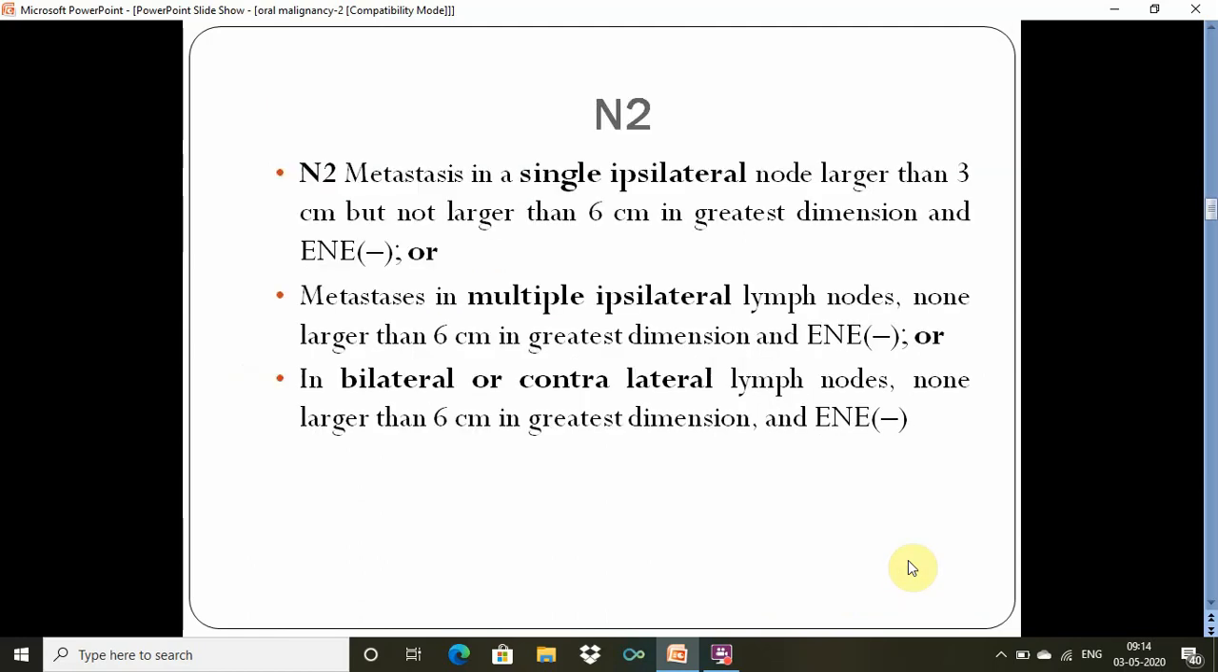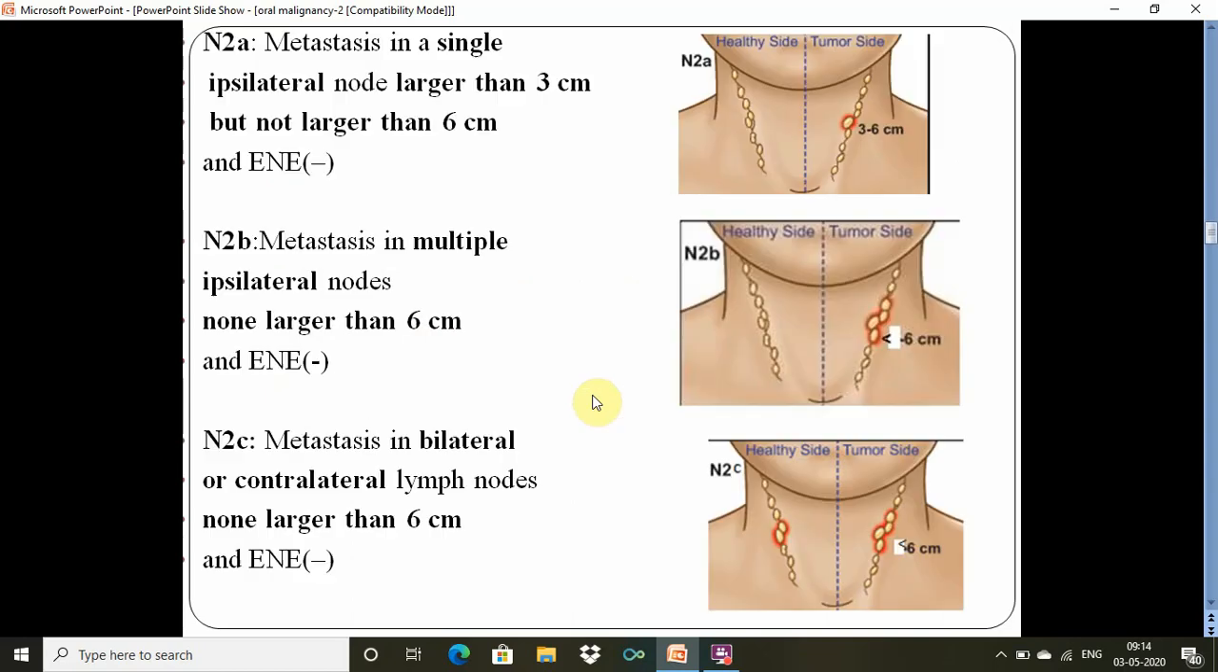Now what is N2? N2 may be either increase in size or increase in number or change of the site. So based on that, we have N2A where the metastasis is in a single ipsilateral node, but there is increase in size, that is more than 3 centimeter but not more than 6 centimeter in greatest dimension. And what is N2B? There is increase in number but on the same side. Multiple, but none of them should be more than 6 centimeter. All are less than 6 centimeter.